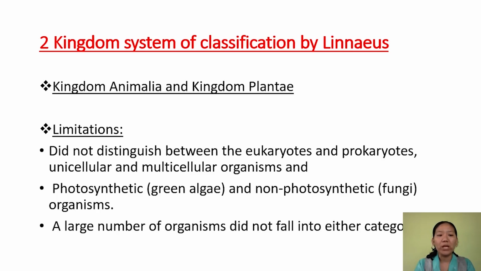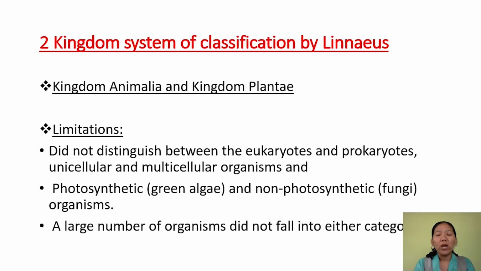The third one is, it also did not distinguish between photosynthetic and heterotrophic, or you can say non-photosynthetic organisms like fungi. So the green algae, which are photosynthetic, having a cell wall, and fungi, non-photosynthetic, also having a cell wall. On the basis of the presence of cell wall, they are placed under kingdom Plantae.